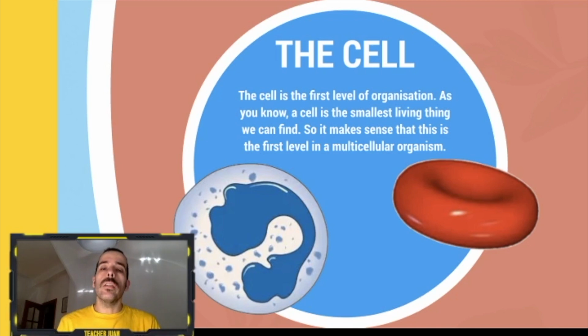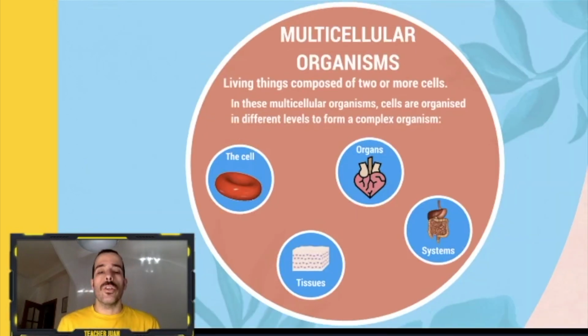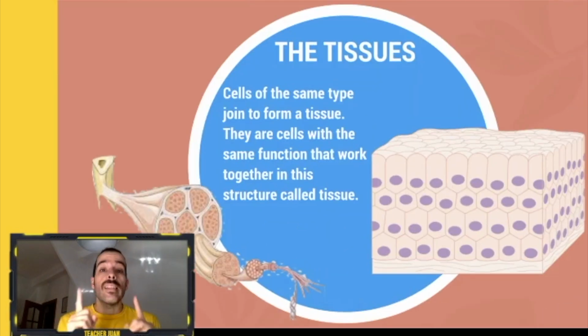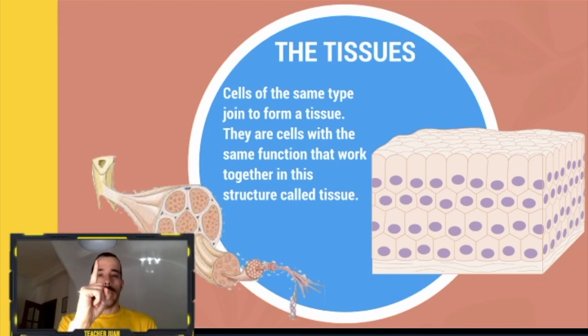Okay, very good. Now the second level of organization is the tissue. And what is a tissue? Okay, cells of the same type join to form a tissue. They are cells with the same function that work together in this structure called tissue. Okay, so very important. Cells of the same type, not different types, of the same type, they join and work together to form a tissue. Okay, cell, one cell. Tissue, a lot of cells working together.